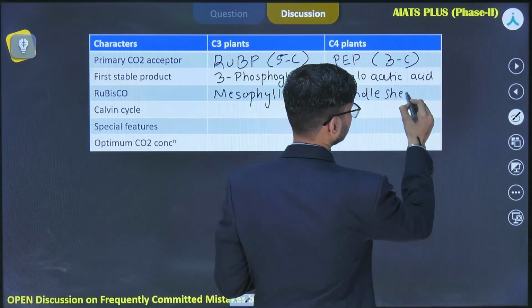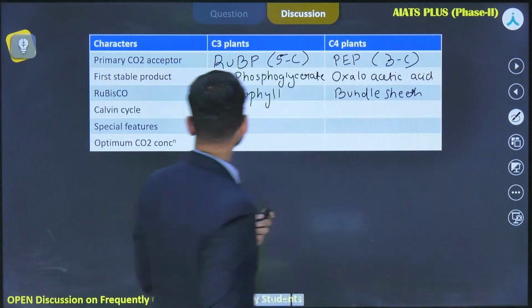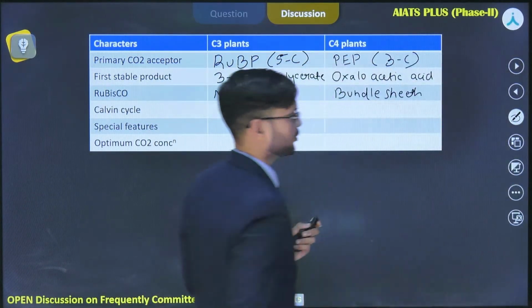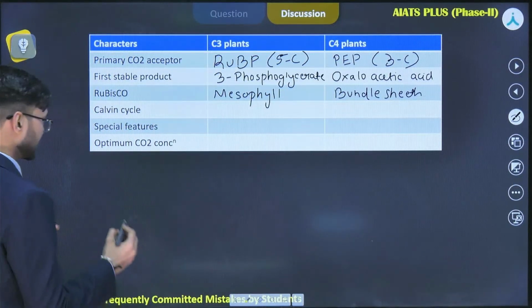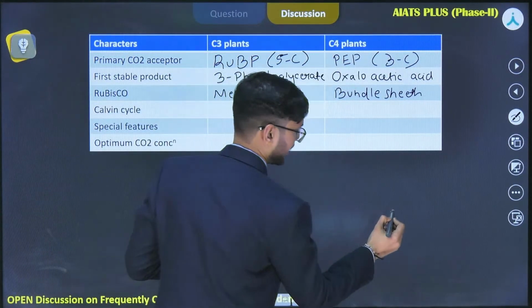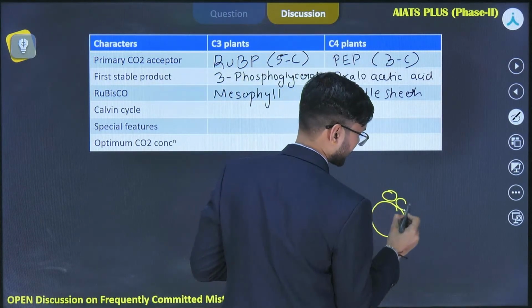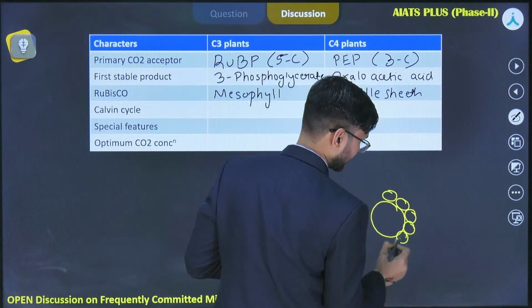Now what are bundle sheath cells? There is a certain anatomical difference in case of C4 plants. You will find that the leaves consist of vascular bundles surrounded by bundle sheath cells.